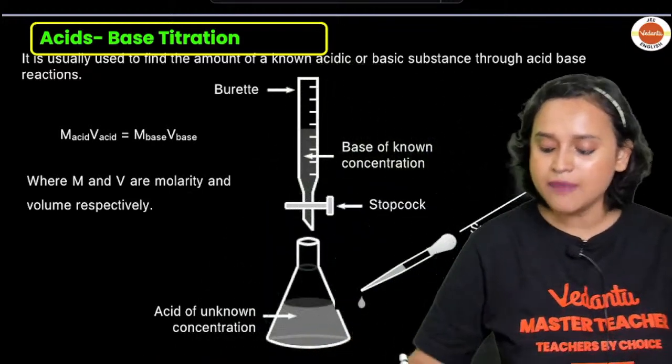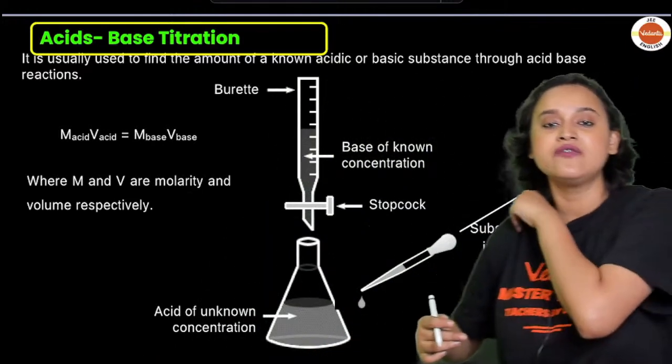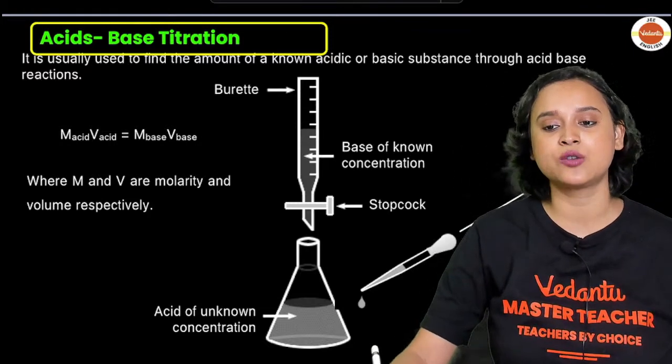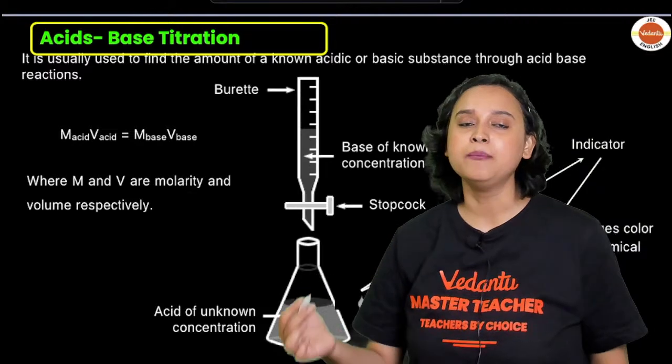So here, M and V are what? M is molarity, V is your volume, everybody. So M acid V acid is equal to M base V base, everyone.